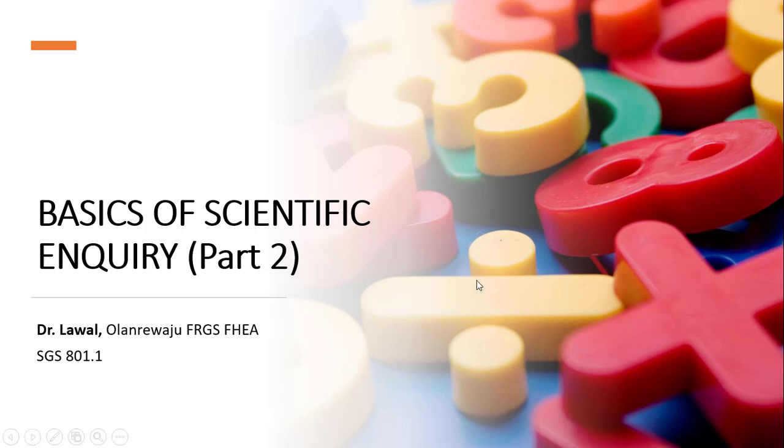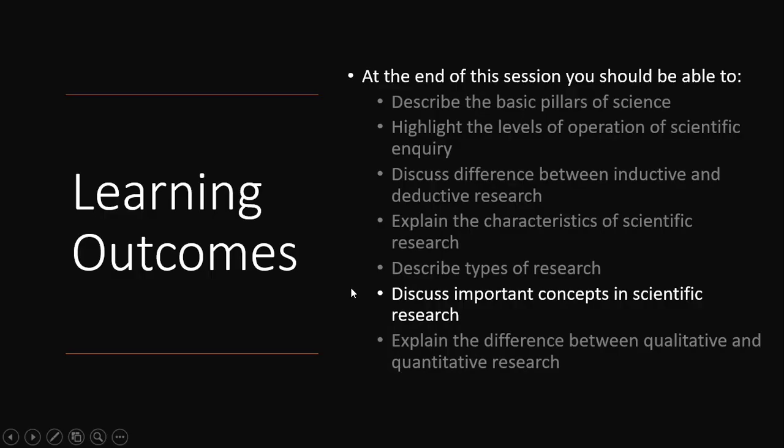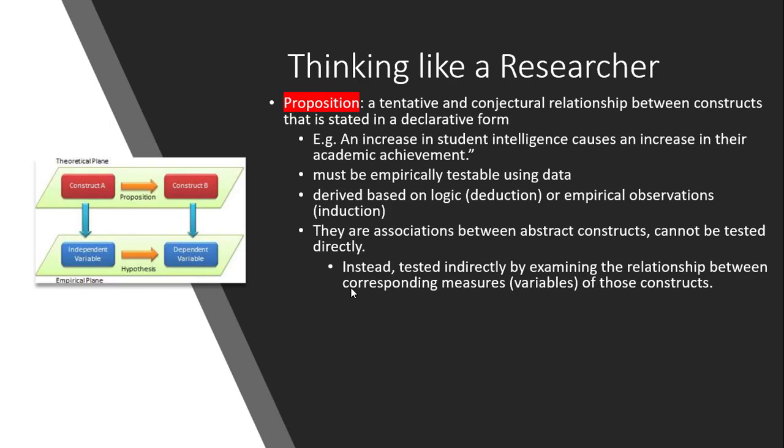Let's continue our discussion around important concepts for scientific research. A proposition is a tentative or conjectural relationship between constructs that is stated in a declarative form. Think of an example.